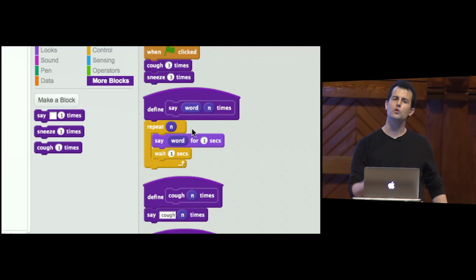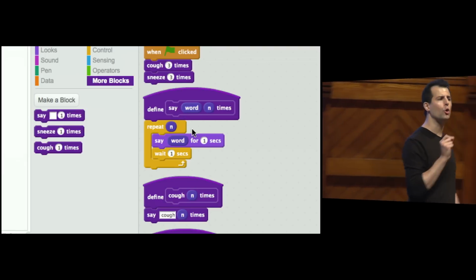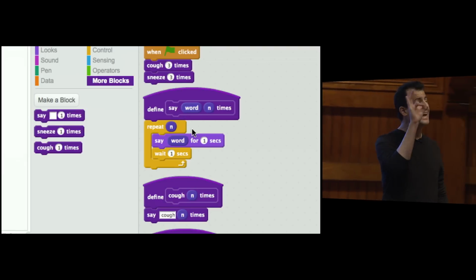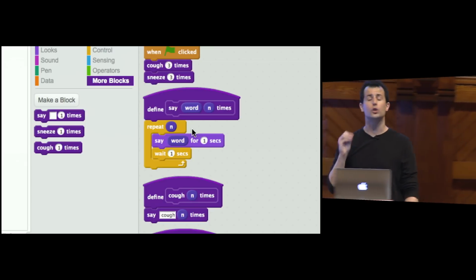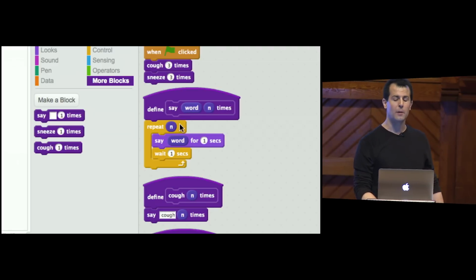And now notice I'm using a repeat block, but rather than hard coding 3, I'm dragging and dropping n in there so I can parameterize the function. I can make this function do something a different number of times based on that value.